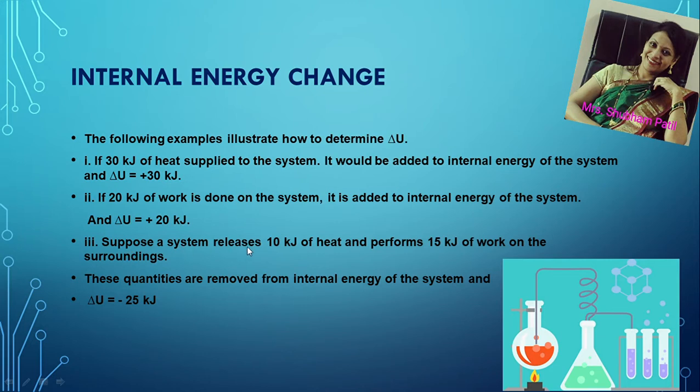Suppose a system releases 10 kJ of heat and performs 15 kJ of work on the surroundings. Then both of those quantities will become negative and these quantities are removed from the internal energy of the system, and thus delta U will become equal to minus 10 minus 15 kilojoule, that is minus 25 kilojoules.